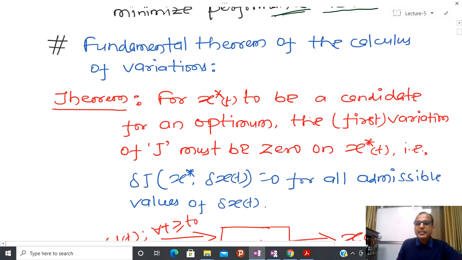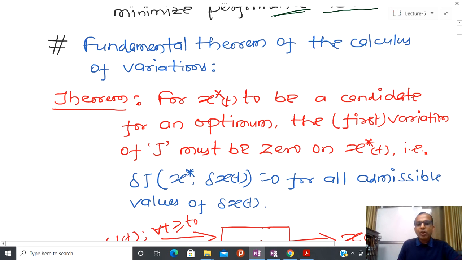This gives us the necessary condition. For the sufficient condition we again look at the second variation: if the second variation is positive then we have a minimum, and if it is negative then we have a maximum. We have already learned this in the previous class.